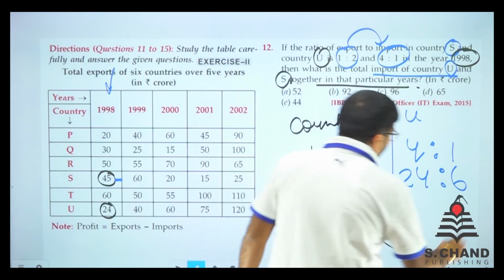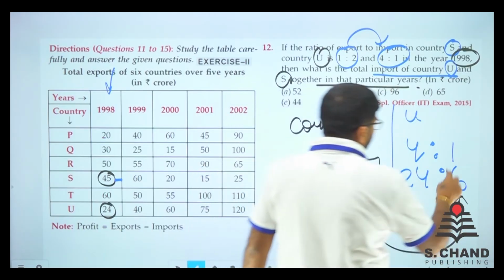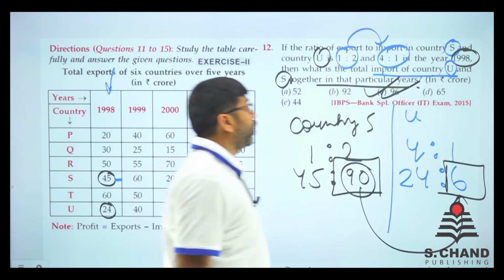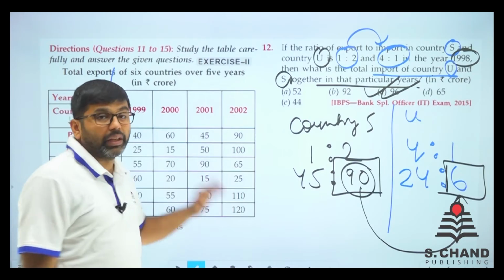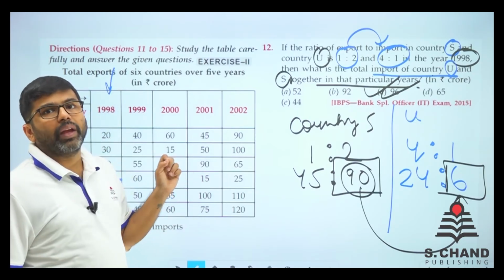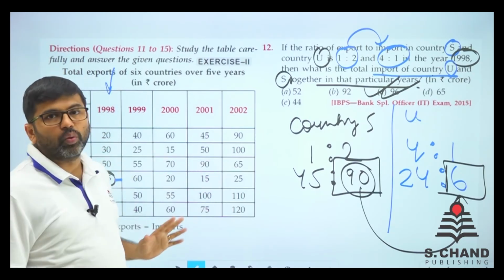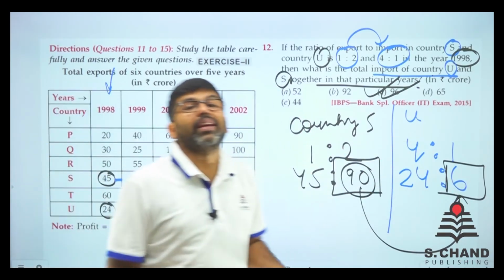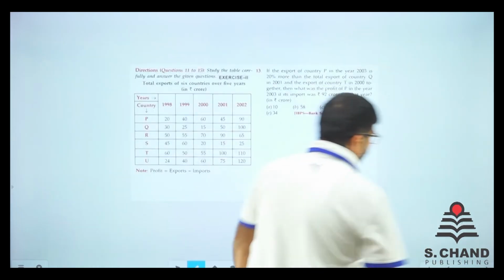So what is the total amount? That is 96 plus 90 plus 6, which is 192 crore, in that particular year the total import, right? This is the way you do. Very simple method, the basic ratio method. Here we go. The next question.